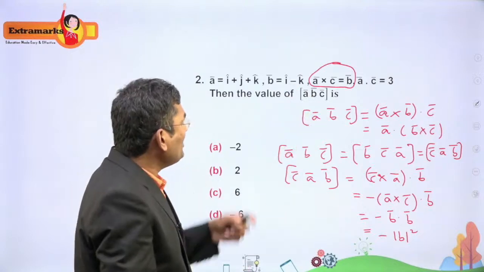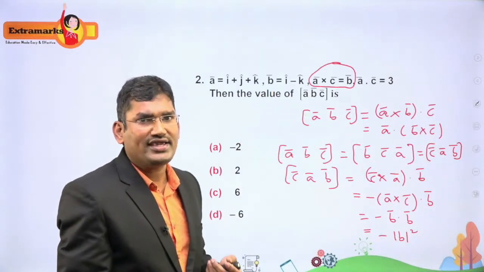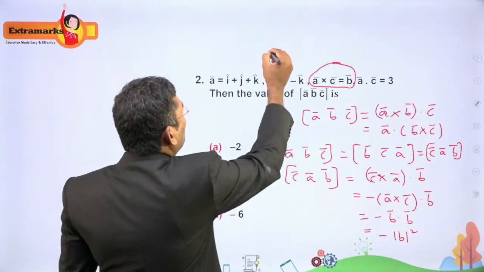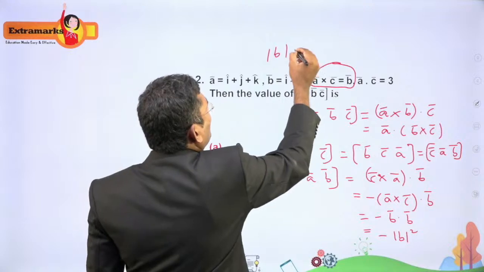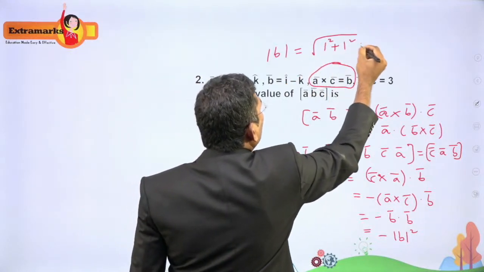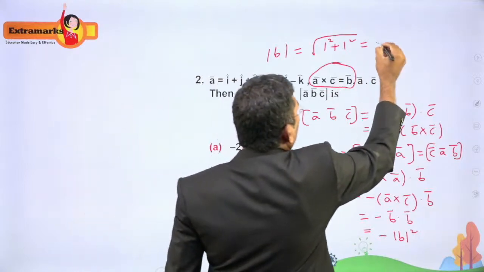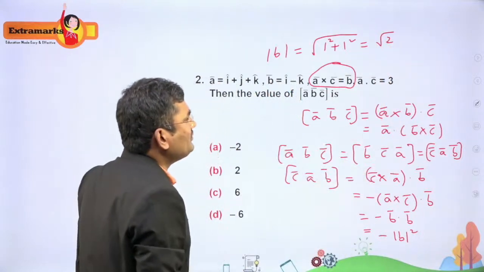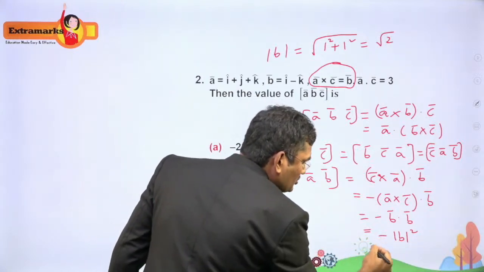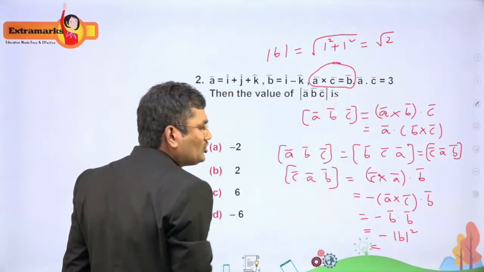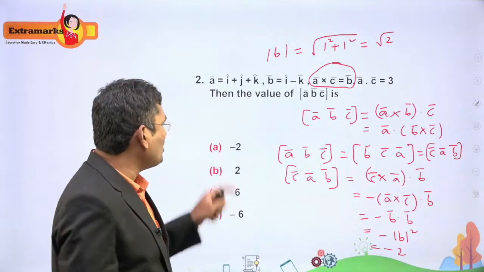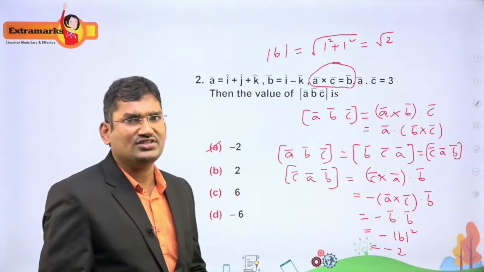Vector B is given as I cap minus K cap. What is the magnitude of B? Magnitude of B is root of 1 square plus 1 square. If you simplify this, you will get root 2. So mod B is root 2, and the square of that is 2. The minus is there outside, so the answer is minus 2. The first option is the right answer for this question.